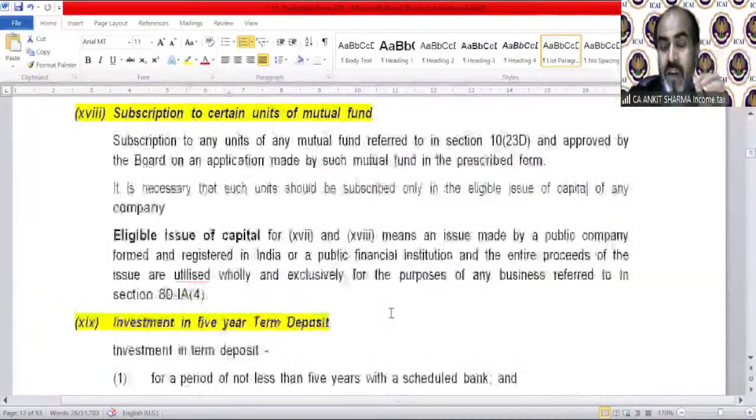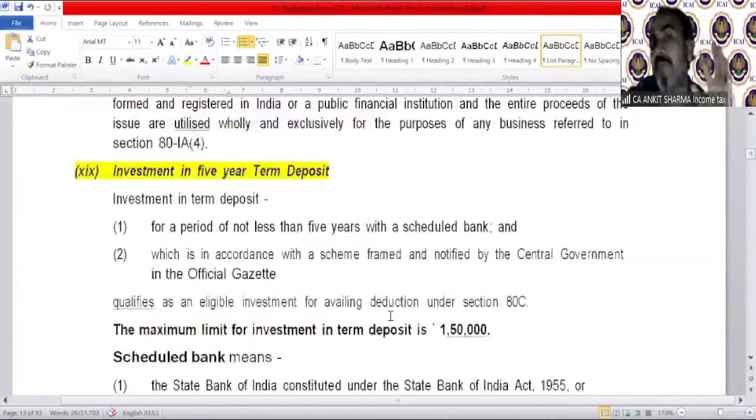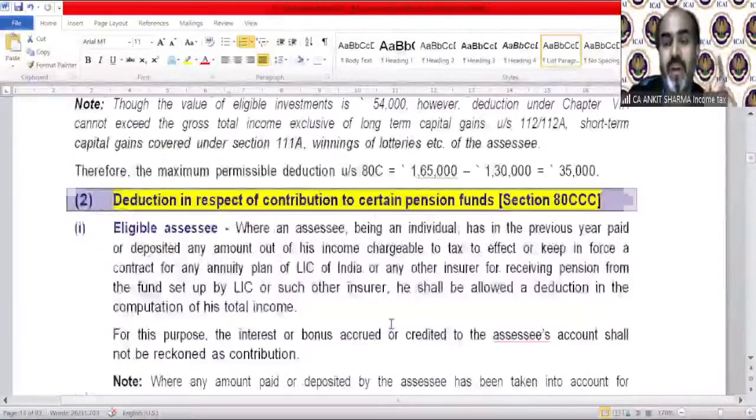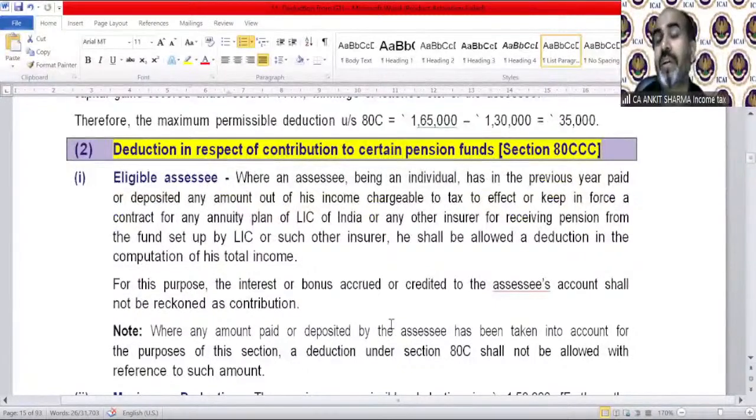If you are taking a pension scheme of LIC or any other insurer and paying premium on that, then you can claim up to 1,50,000 rupees as a deduction under section 80CCC.